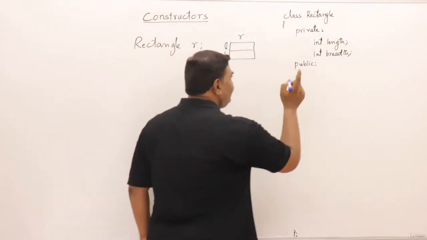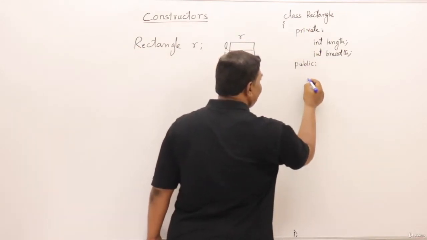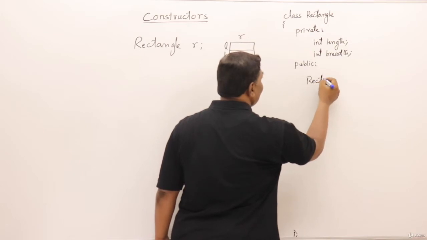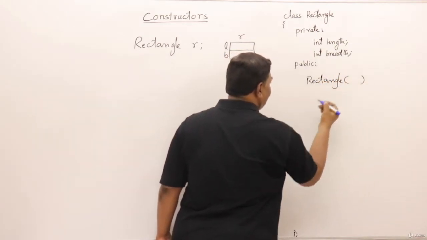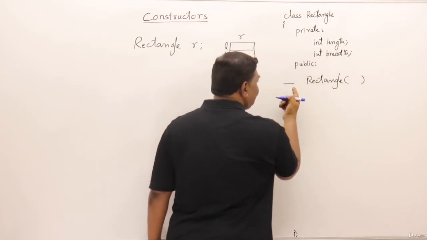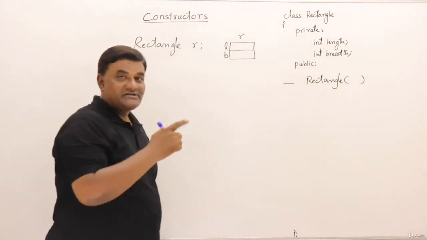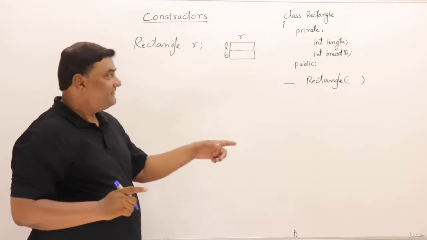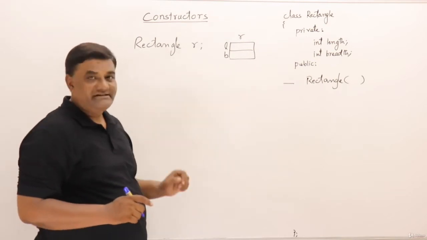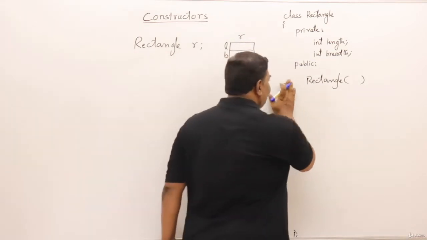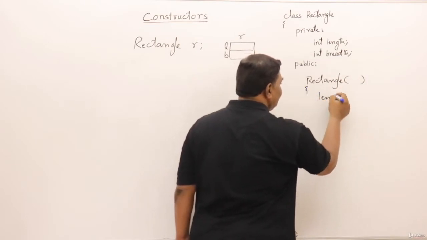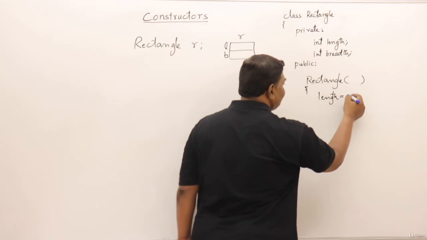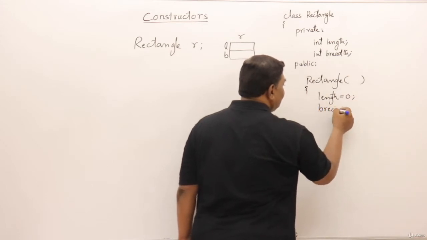A constructor is a function which will have the same name as the class name. It should have exactly the same name as the class name, and this one is not taking any parameters. There should not be any return type. Constructors will not have any return type. Now this constructor which is not taking any argument, in this one I will set length assign 0 and breadth assign 0.